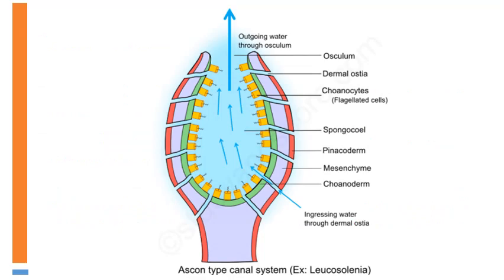Diagram: the blue arrow shows the flow of water. In this, water enters through dermal ostia and then enters into the spongocoel, where the spongocoel wall is lined with choanocytes, which are flagellated cells. These flagellated cells help in the flow of water, and finally water comes out through the osculum.